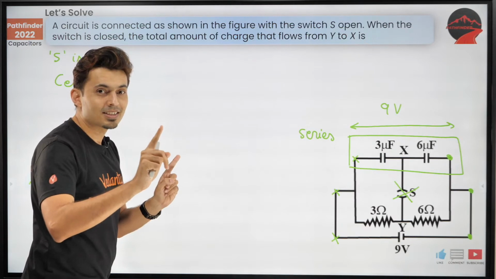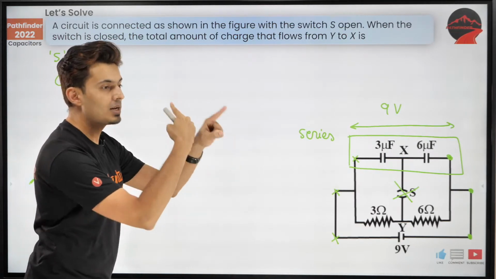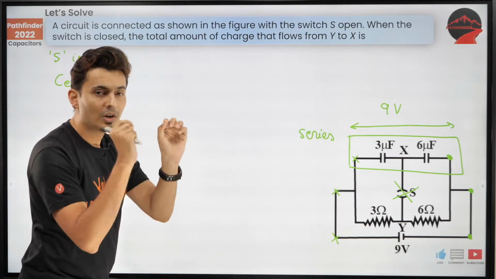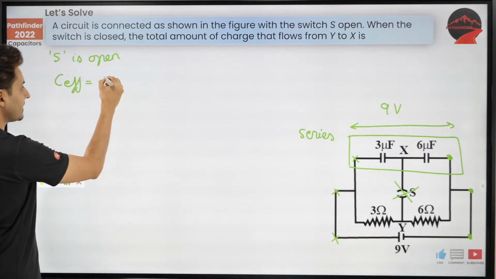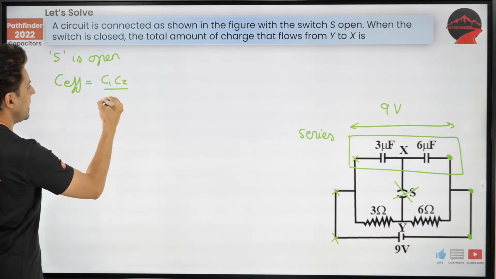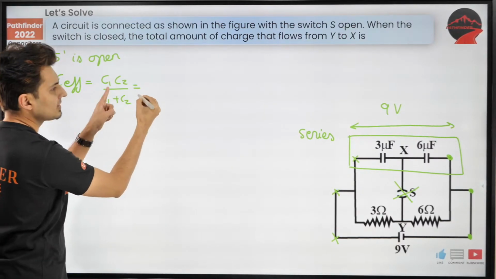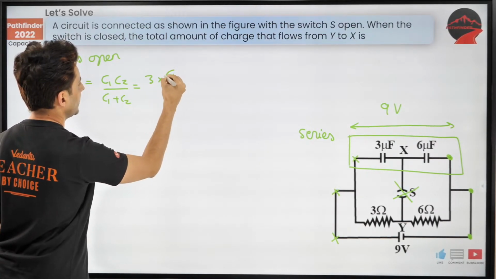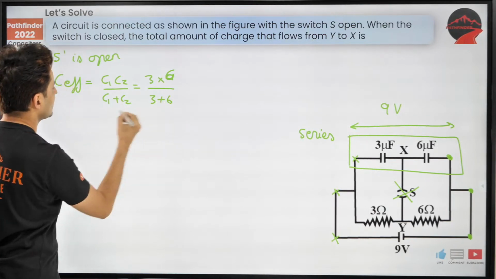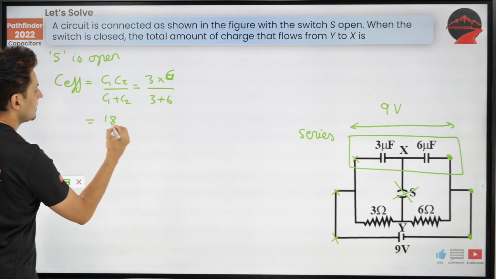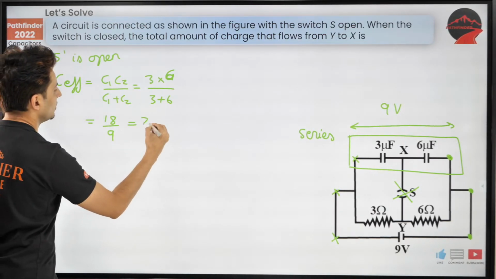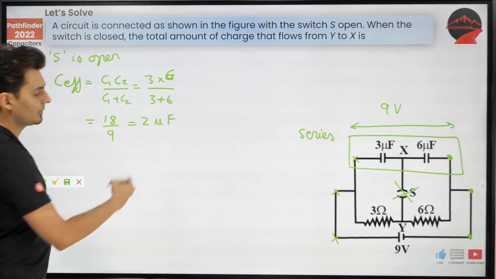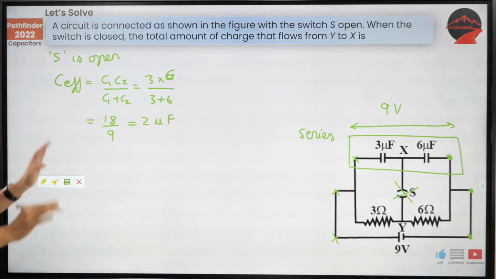It's not resistors. For capacitors, the formulas are exactly opposite to that of resistors. So it is C1 C2 by C1 plus C2. C1 is 3, C2 is 6, upon 3 plus 6. So 3 6 are 18, 3 plus 6 is 9. So it is going to be 2 microfarad. Yeah, it's going to be 2 microfarad.